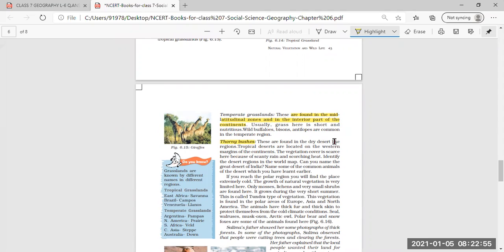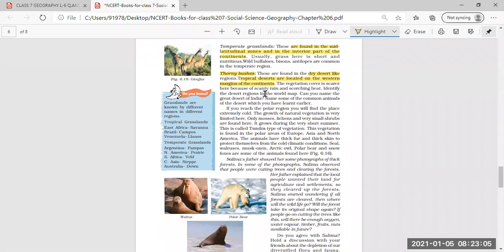They are found in dry desert-like regions. Tropical deserts are located in western margins of the continent, and the vegetation cover is very scarce, meaning very few plants grow over here, and the plants which grow are a type of thorny bushes.